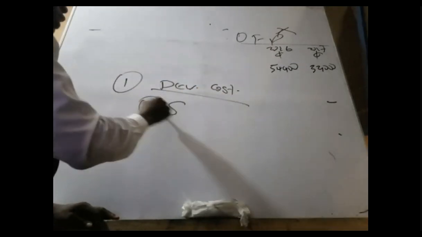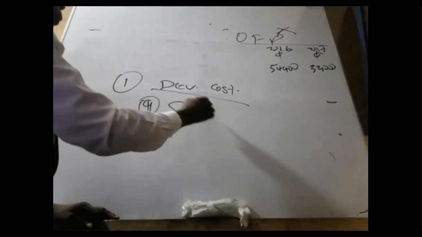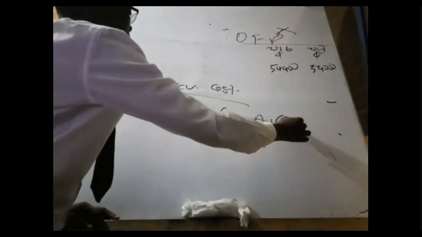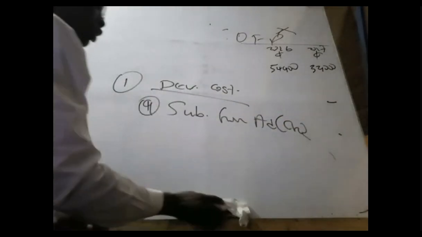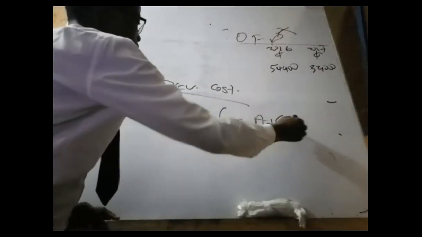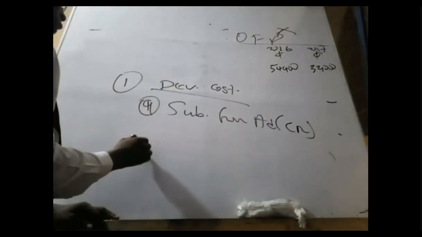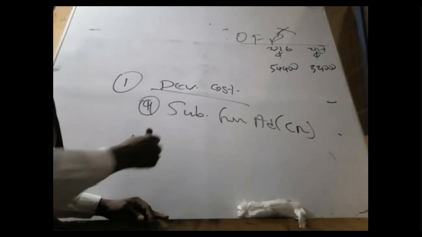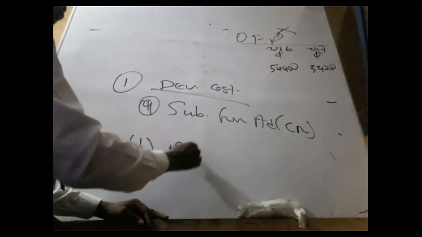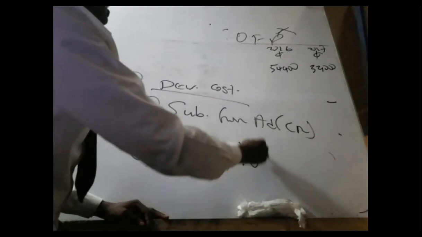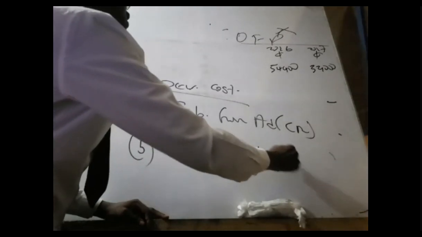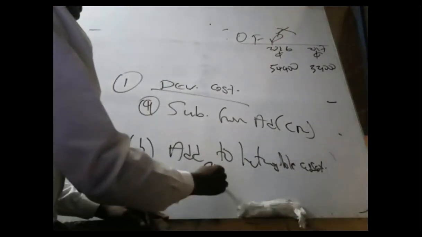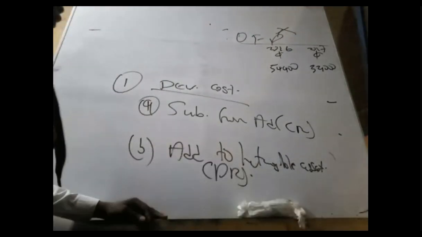Number one, or A, subtract it from admin, meaning that we should credit admin. Then finally, B, add to intangible asset, in brackets, debit. That is all.